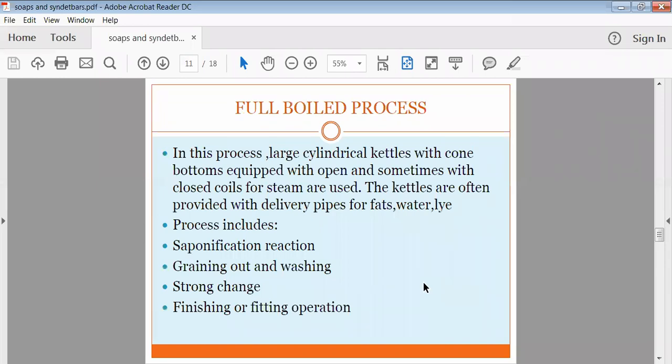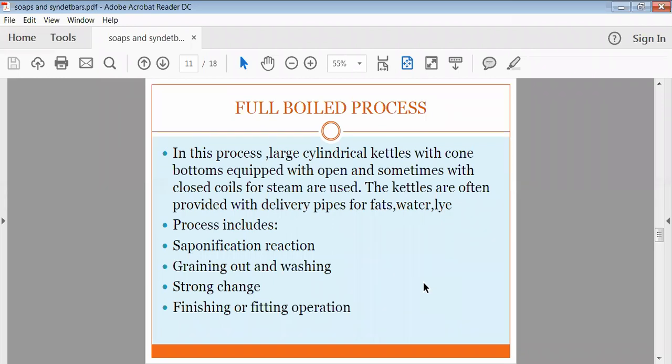Then another procedure is called the fully boiled process. In this boil process, large cylinders like kettles can be utilized. Generally, cone-shaped cylinders are utilized for the preparation of soaps. These kettles or jars are already provided with various facilities like pipes, outlets, and walls.